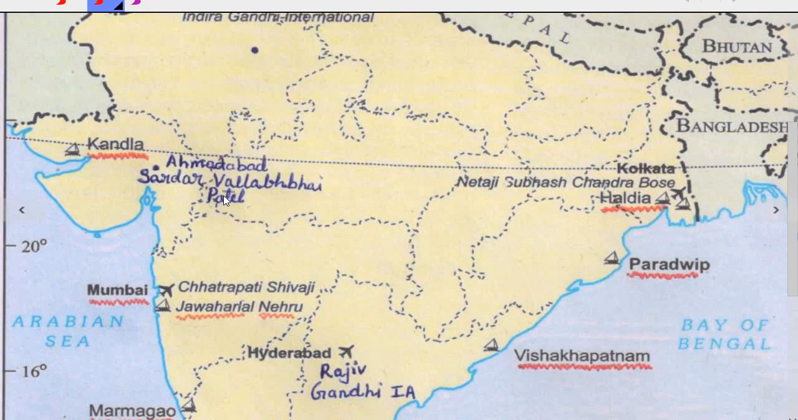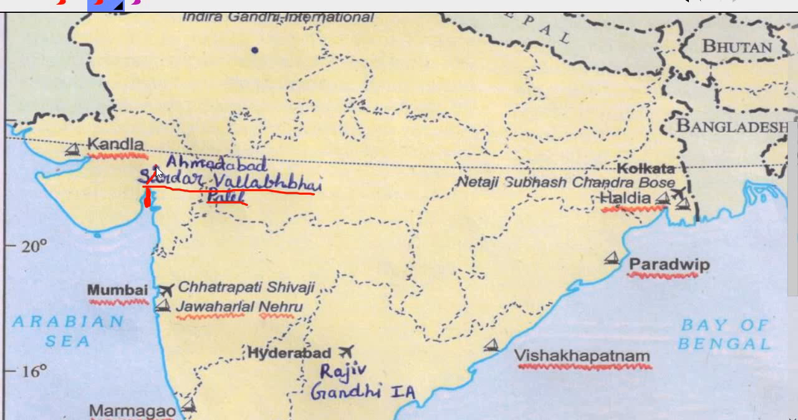The next one is Sardar Vallabhbhai Patel International Airport. So where is it located? If you remember, it is in Gujarat, Ahmedabad. You can learn it very easily. Sardar Vallabhbhai Patel was born in Gujarat, so the airport is located in Gujarat. And for the location of Ahmedabad, you must see this part, this curve. And Ahmedabad is just slightly tilted from this part.